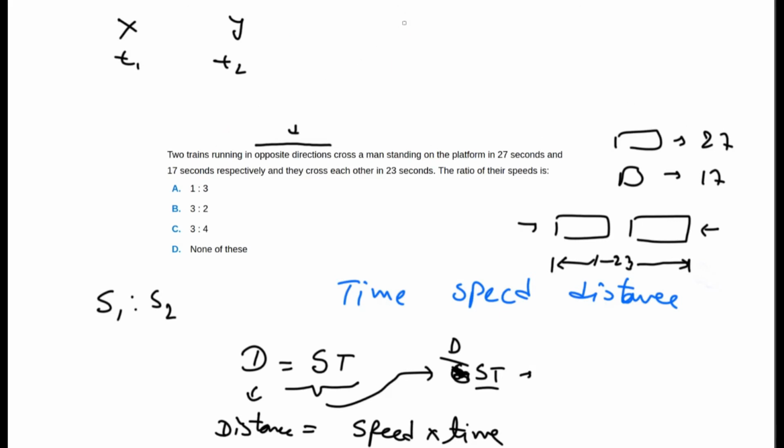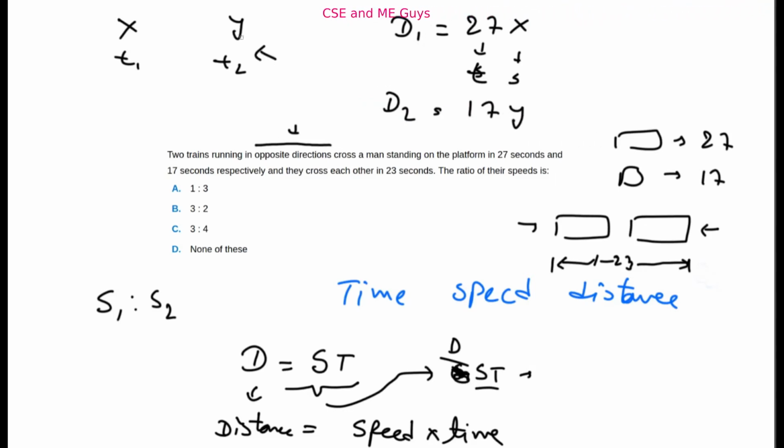The length of the train T1 will be 27 into x, where 27 is time and the speed is x. And for T2, it will be 17y, because the speed of train 2 is y. We found the distance for this.